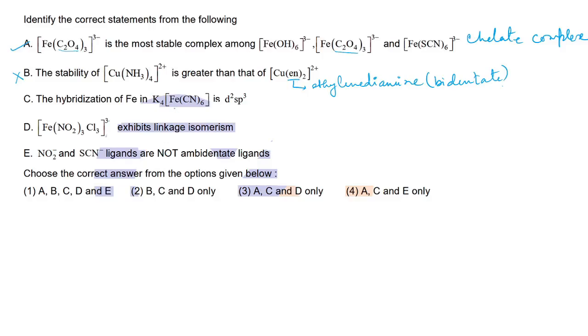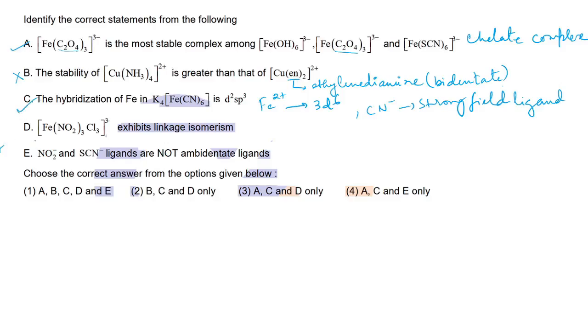The hybridization of Fe in K4[Fe(CN)6] is d2sp3. That is true because Fe is in the 2+ state here, so it will be 3d6, and CN- is a strong field ligand, so it will give you a low spin complex. It will induce pairing, and that's why an inner orbital complex, d2sp3, will be produced. That is a correct one.